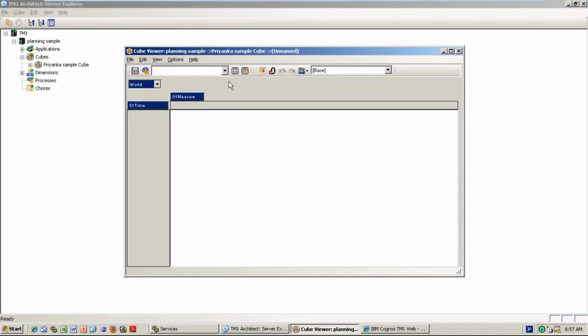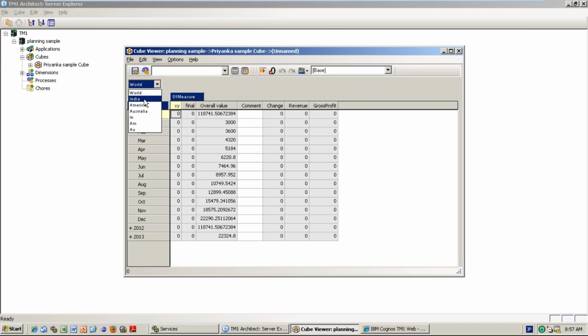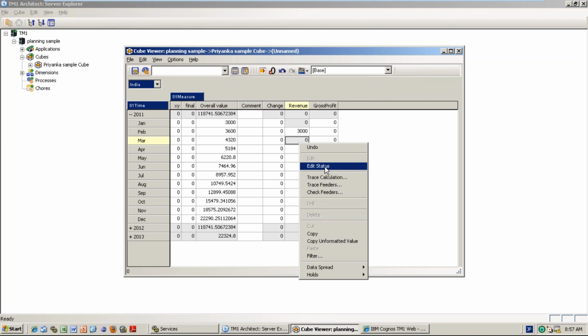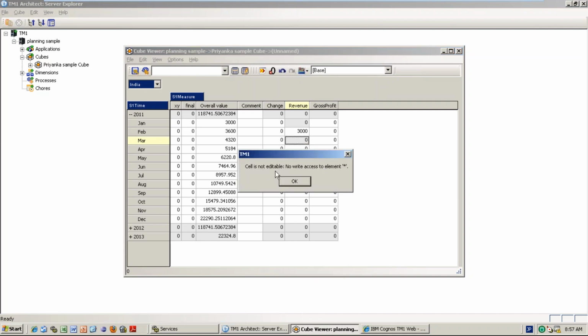You see now, Priyanka sample, 2011 India. See here, January group, read permission I give. February I can change. March I can change. But March, you see, it's a read group. You cannot edit. Cell is not editable.